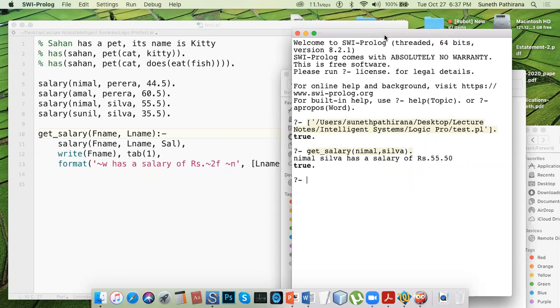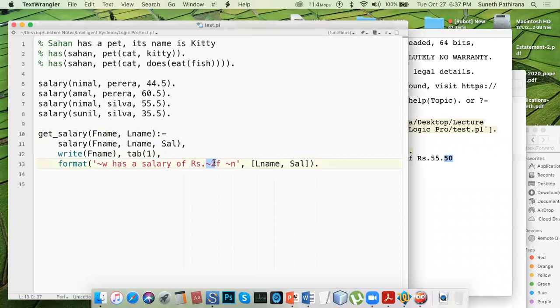Okay. Nimal Silva has a salary of 55.50. This 50 is coming because we are expecting up to 2 decimal points, which is specified by this particular format specification option.